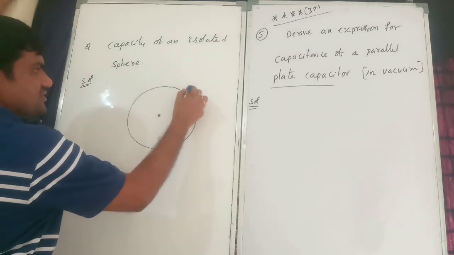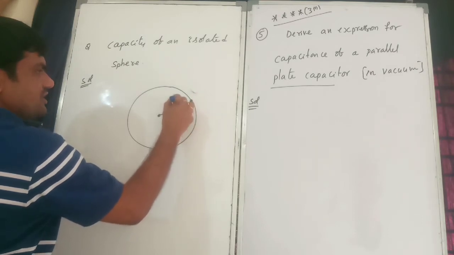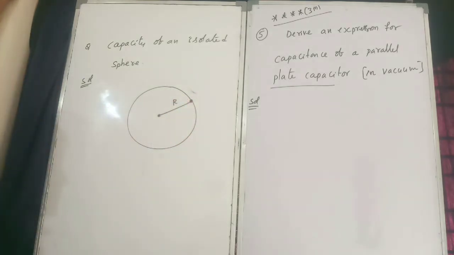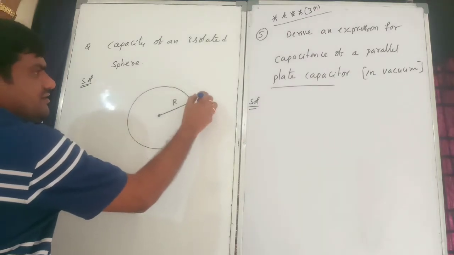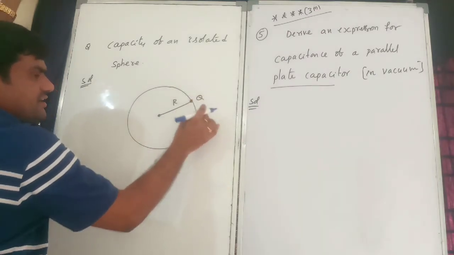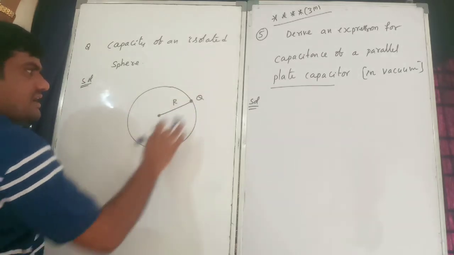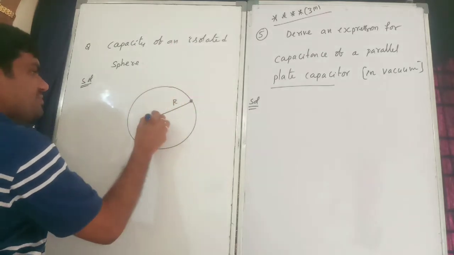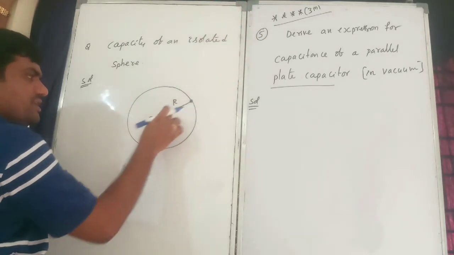So positive charge will be there from here to here. Radius, I will consider R only. Radius is equal to R. Okay, so now here some charge Q will be there. We want to bring a charge, some charge Q naught, from here to here.